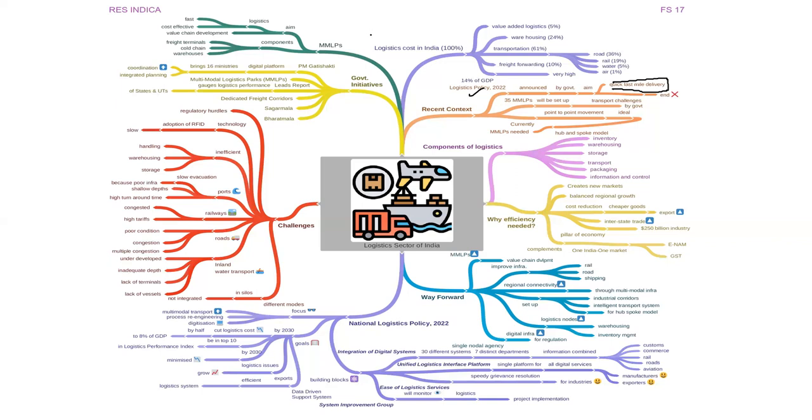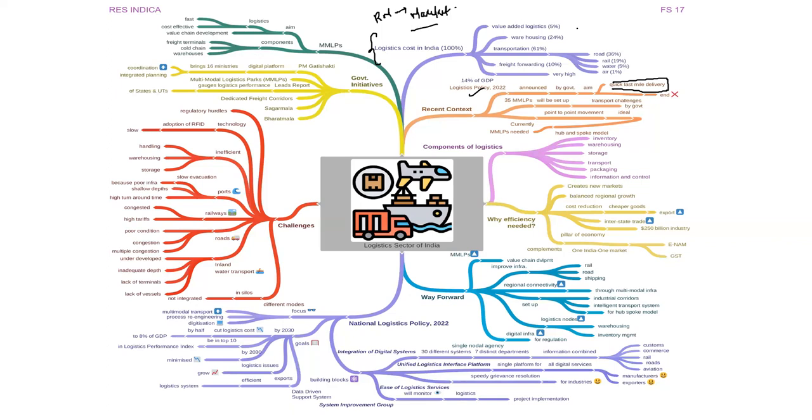We are going to talk more about this, but first let us know what the breakdown of certain components in the logistics cost in India is. See, what basically is logistics cost? This means the endeavor or the amount of money you are spending from appropriation of raw material to transporting it to the market. This has a lot of things involved in it. We are going to learn about each individual aspect of this in this video.